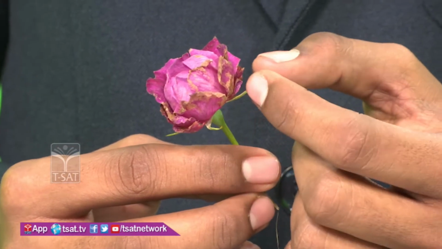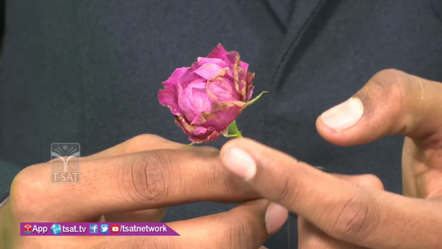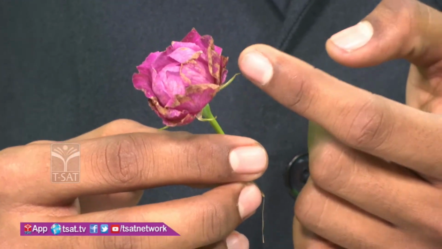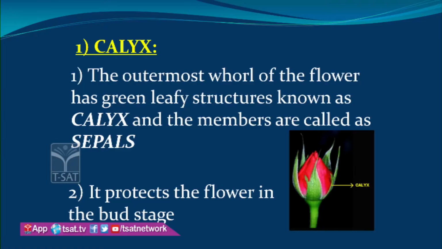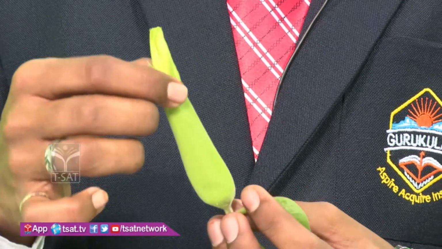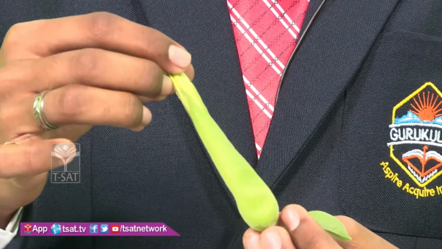Each member, this is a member, this is a member, is known as a sepal, and it protects the flower in the bud stage. Let us see an example of the bud. It is a datura flower. It is enclosed with a calyx. The green part of the flower is the calyx. It is a bud condition and it protects the remaining three whorls in the bud stage.